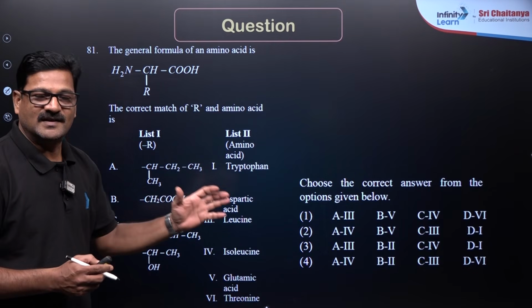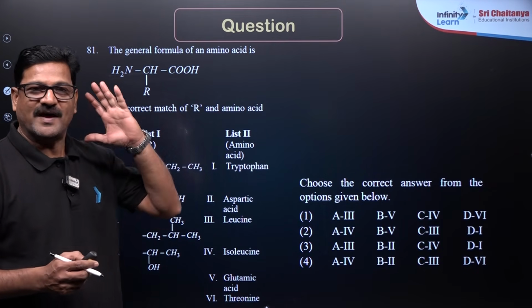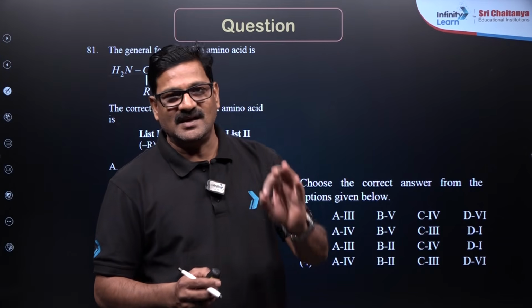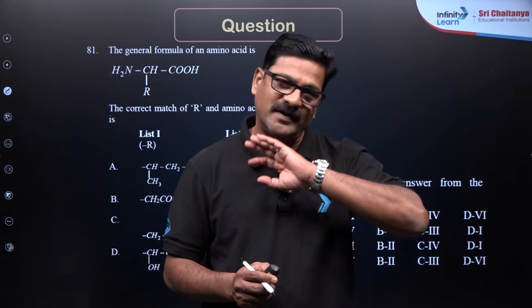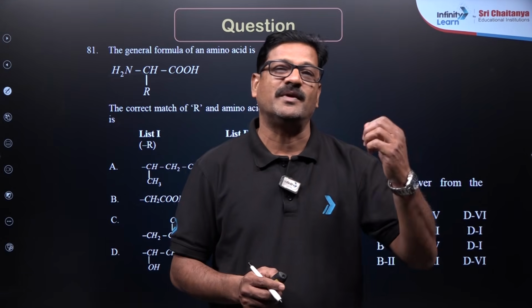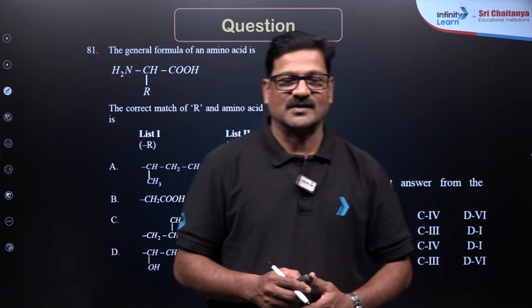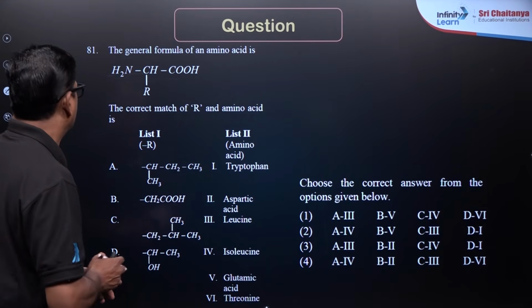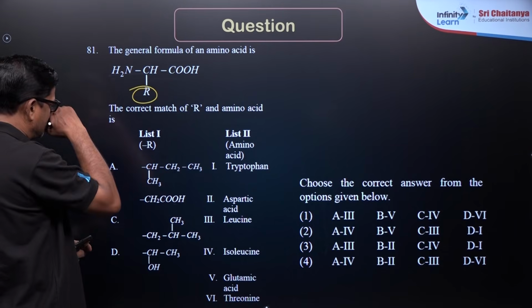Students, here is the question, the structure of amino acids. NTA is going to ask definitely one question from amino acids, it could be anything. So, it is pretty well known. So, this is your amino acid structure.